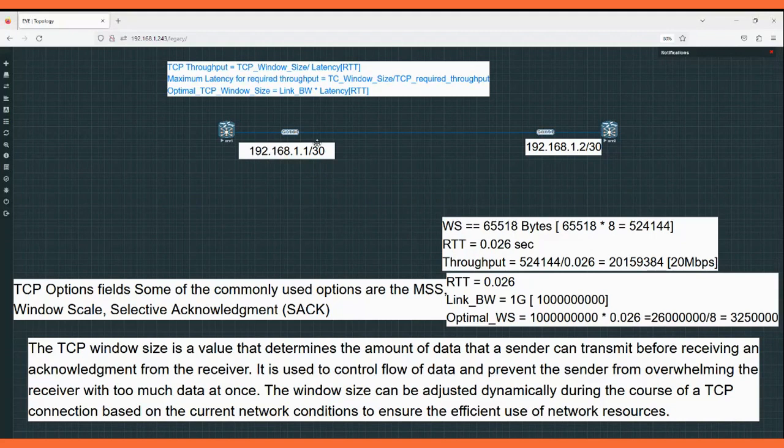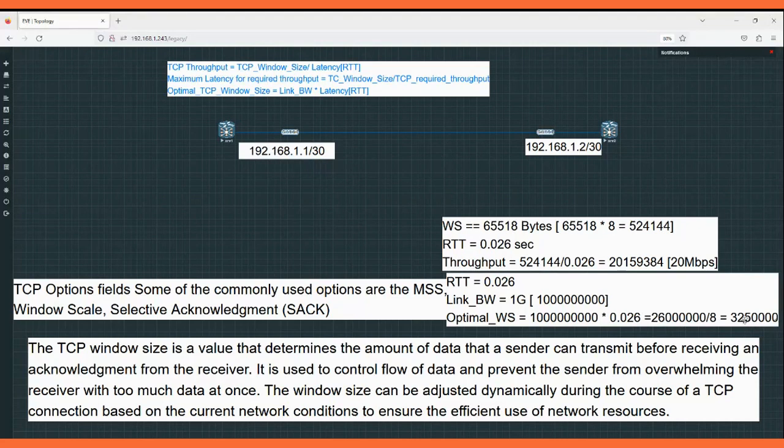Now you say I have a link of 1 gig and I'm getting a throughput of only 20 mbps. So what should the window size be to get optimal throughput? Here we have the round trip time of 0.026 second and the link bandwidth is 1 gig. To get the optimal window size, we can multiply the link bandwidth with the round trip time. After that I'm dividing by 8, so you can see that 3254 followed by zeros could be the optimal window size on both the server sides.